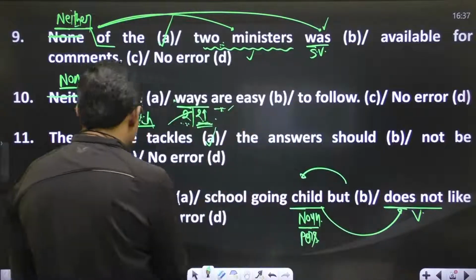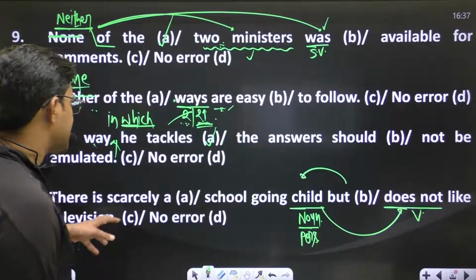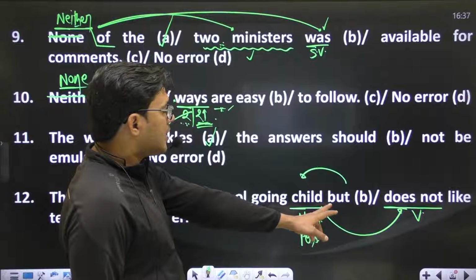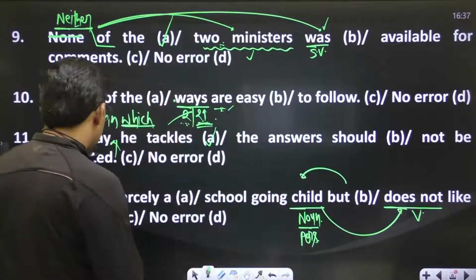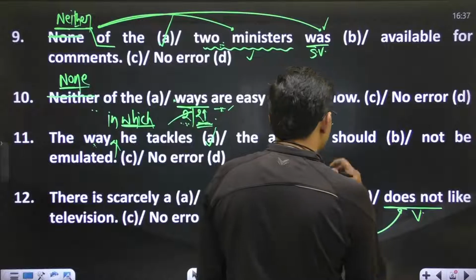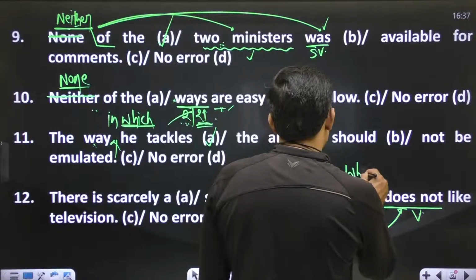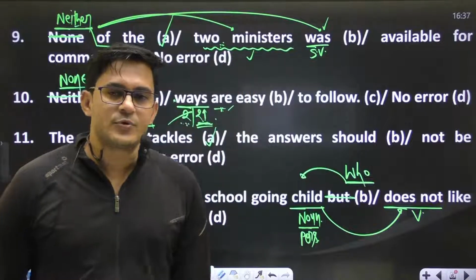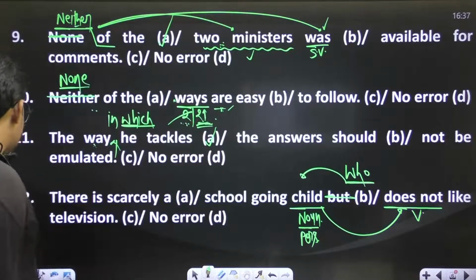Child does not like television, right? There is scarcely a school-going child who does not like television. So to relate persons, we demand a relative pronoun, and that relative pronoun will be what? "Who" does not like television. You have to speak like this. Okay, the sentence will be fine.